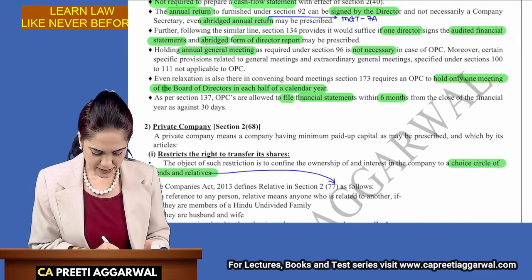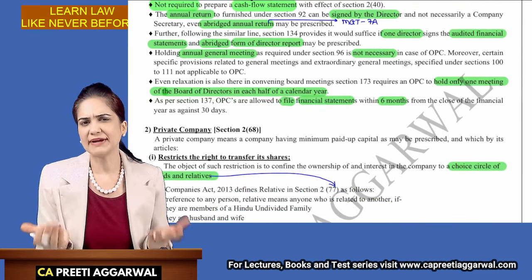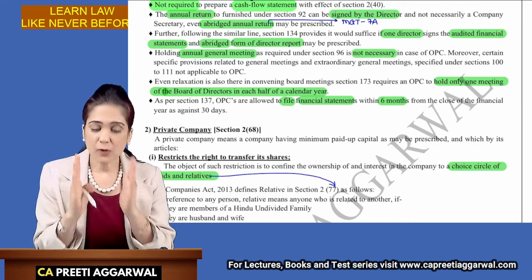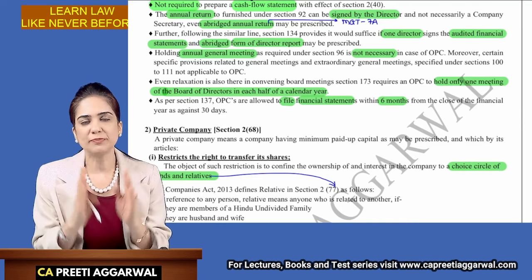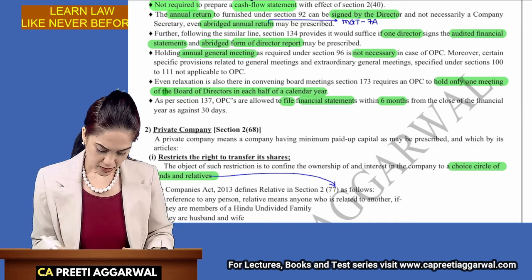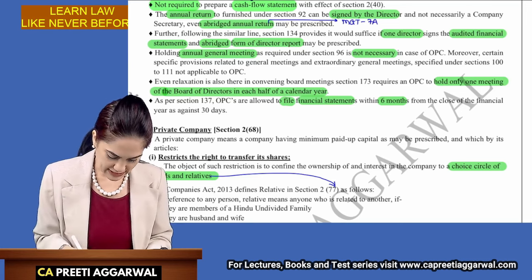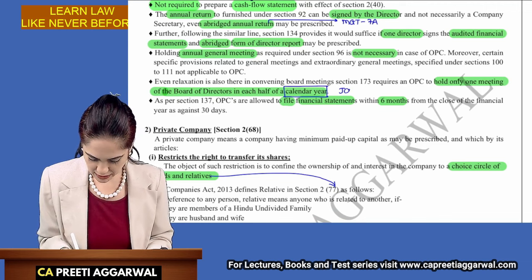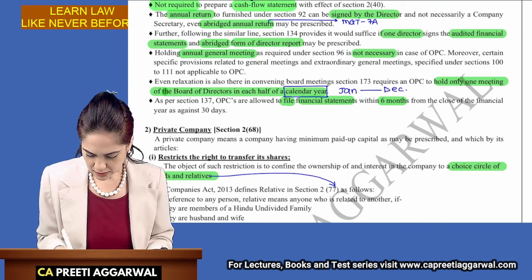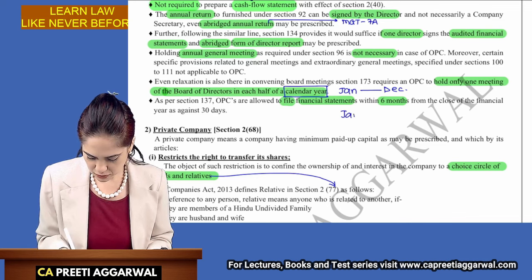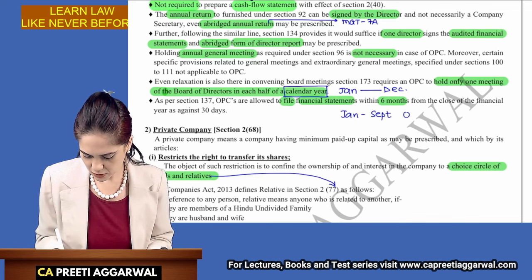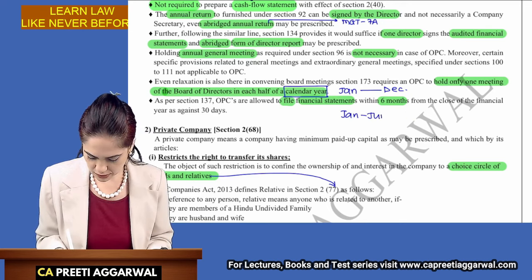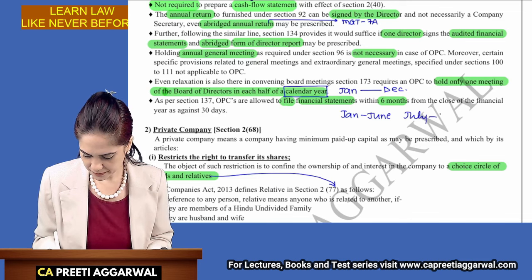Only one board meeting may be held in each half of the calendar year. Generally, it is 4 meetings, one in every quarter, but here only 2. The gap, however, between the 2 board meetings should be of at least 90 days. Because if I hold the meeting, now this is calendar year, okay, please highlight this also. Calendar year means Jan to December. Now, one half will be Jan to June and the other will be July to December.